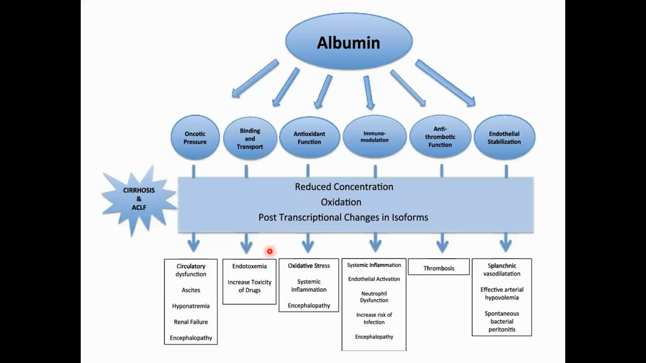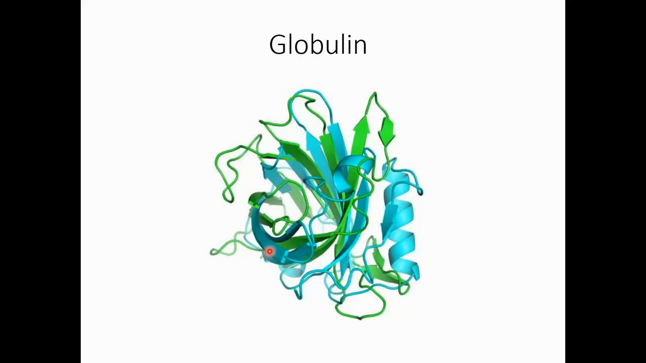If I'm talking about the antioxidant function, this protein is actually fighting against oxidative stress. And if I'm talking about the antithrombotic function, what does it mean? It is preventing thrombosis from taking place. So these are all the functions of albumin.